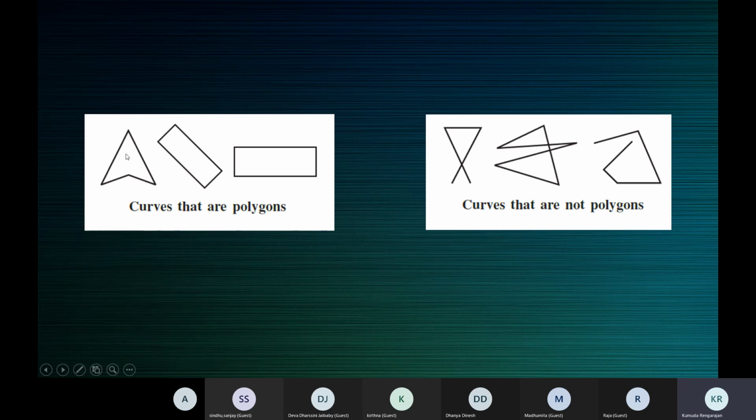Why do we call it a polygon? Because it's a closed curve. It's a simple closed curve made up of only line segments. So this curve is a polygon.